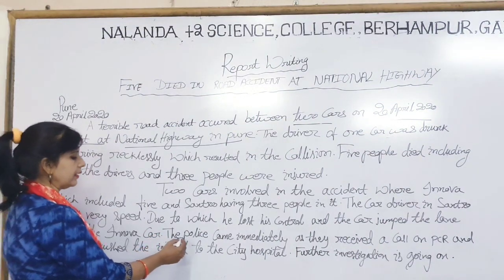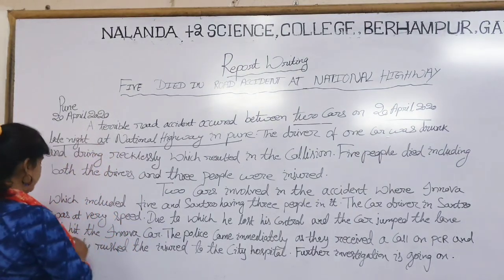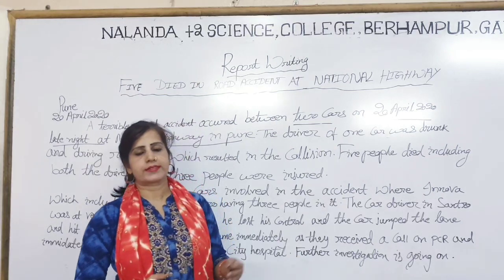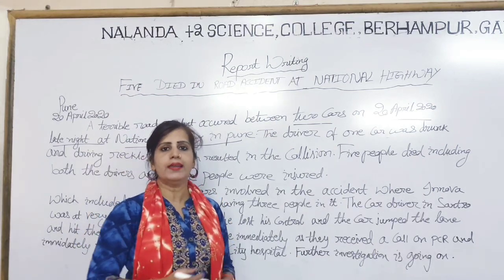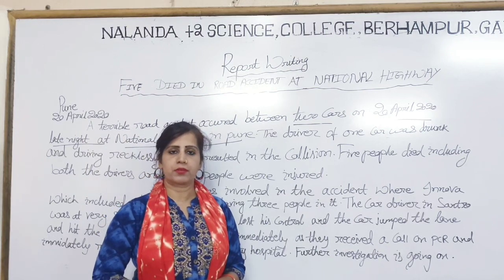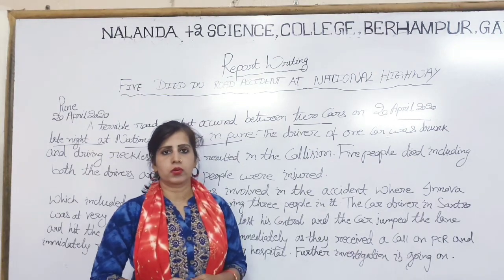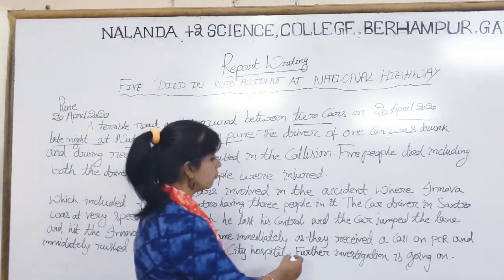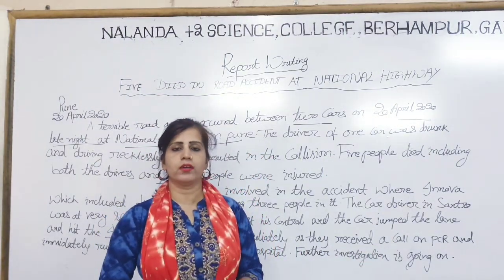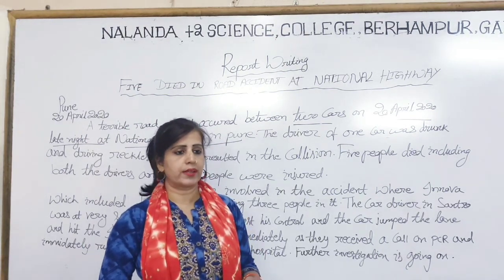So here I have mentioned that the police came immediately, they received a call on the PCR and immediately rushed the injured to the city hospital. The police took the injured people to the nearby city hospital for treatment, and the dead people were given some compensation by the transport minister. This you can write to conclude your conclusion part. Further investigation is going on. Even we can write that further investigation is going on, and later we can come to know who has been punished for this crime or incident, and why this incident took place.